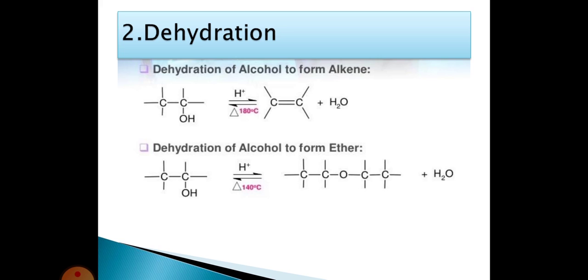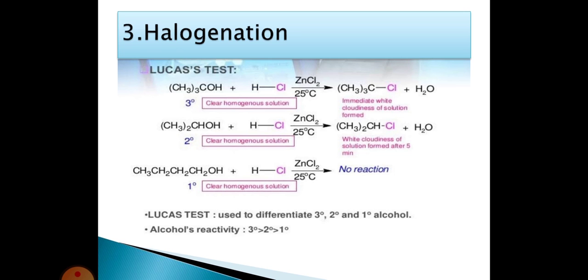First, at 180 degrees centigrade, the alcohols are converted to alkenes. In the second reaction, at 140 degrees centigrade, the alcohols are converted to ethers. Okay, this is the dehydration. This is the chemical properties of alcohols. And the next one is halogenation.